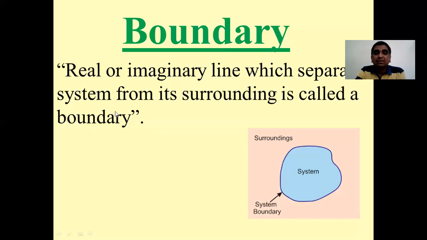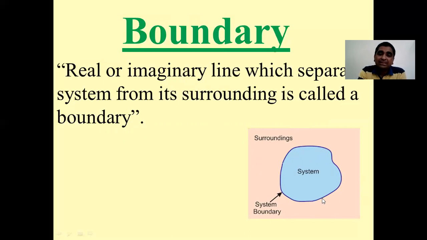surroundings. Here I have shown a simple picture where this sky blue region represents my system, this pink region represents my surroundings, and this line or this particular surface which separates the system and surroundings is called a boundary.